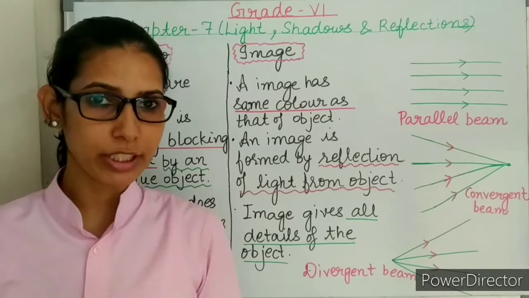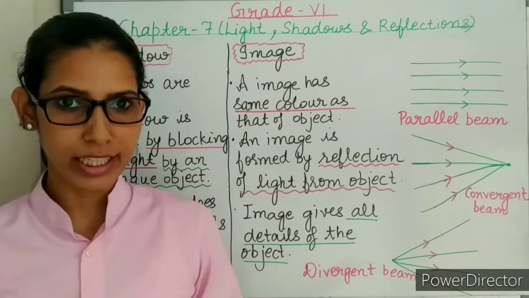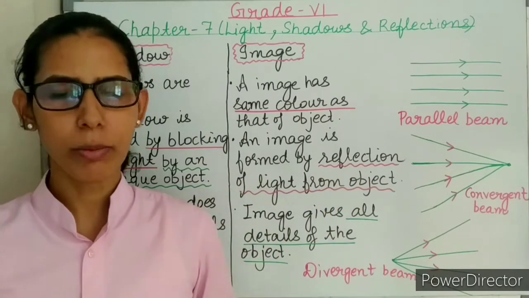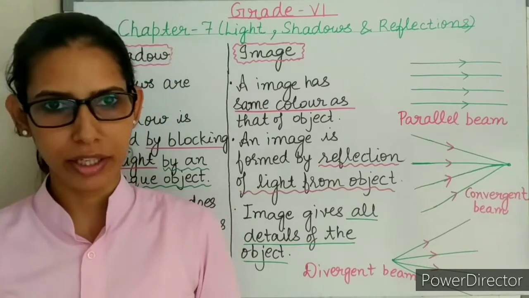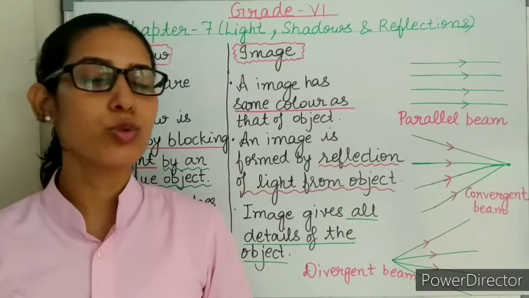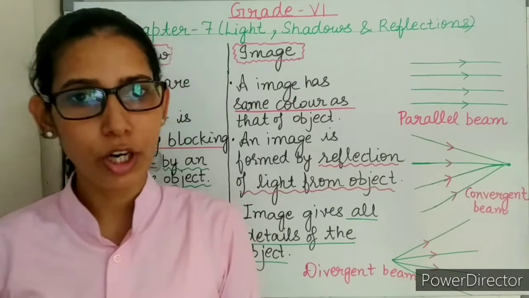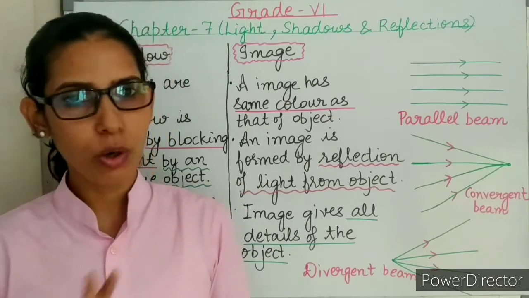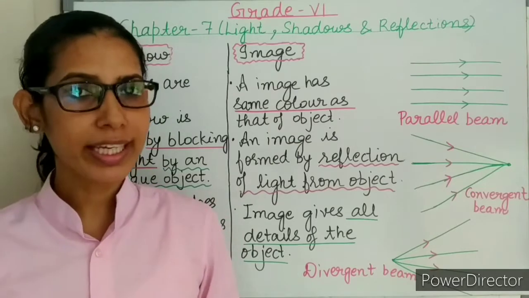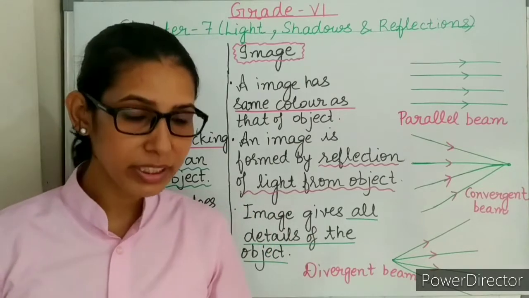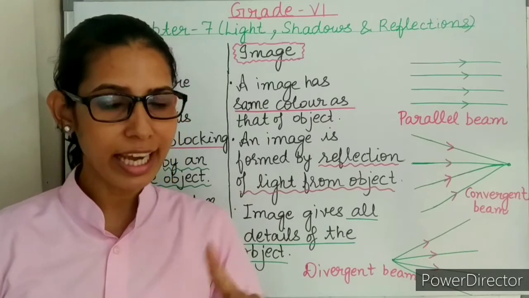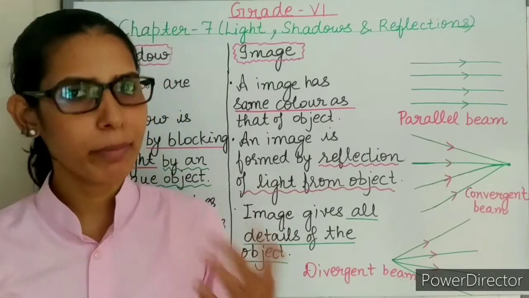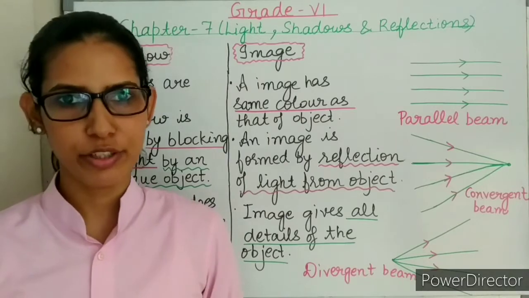Transparent objects are the objects through which light can pass completely and we can see clearly through them. Examples are clear glass, clear water. Next is translucent objects. Translucent objects are the objects through which light can pass partially. Partially means not completely. So we can see through translucent objects but not as clearly as we can see through transparent objects. Examples are butter paper, frosted glass, etc.